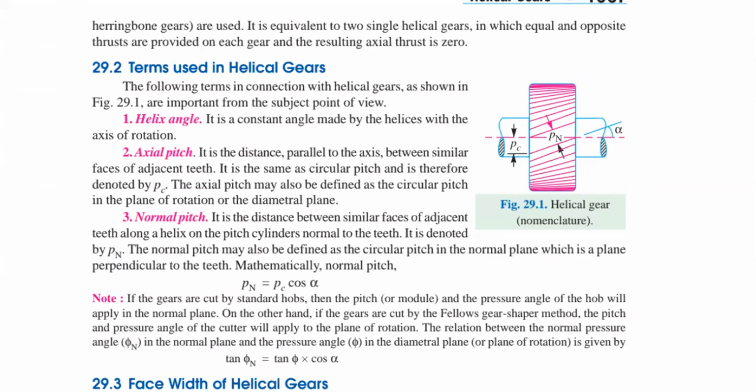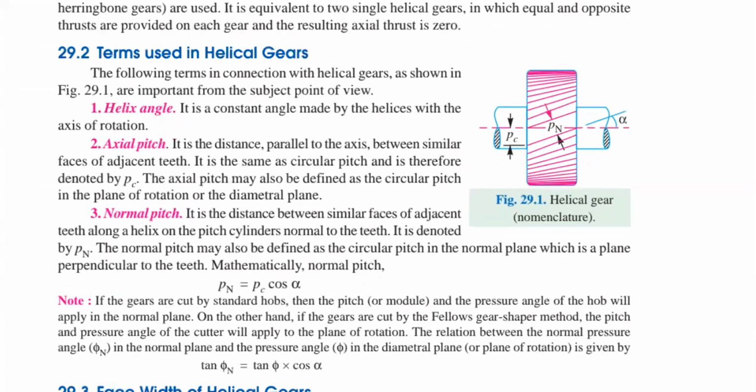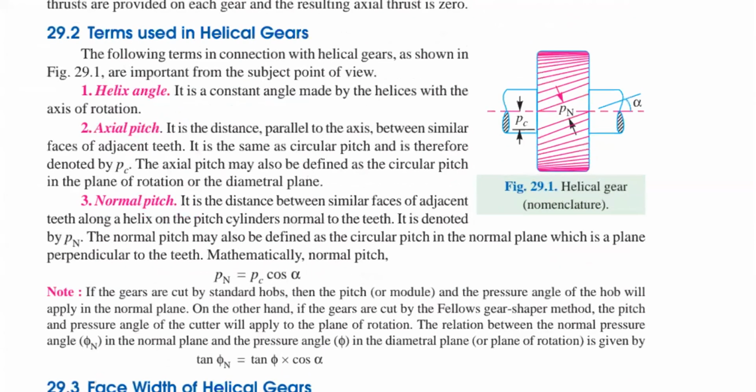So what is meant by a helix angle here? Helix angle means it is a constant angle the helix makes with the axis of rotation. So some certain angle of inclination is required, and normally we consider 20 degrees.